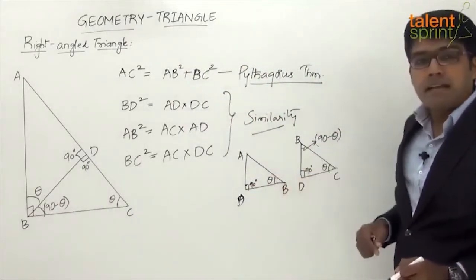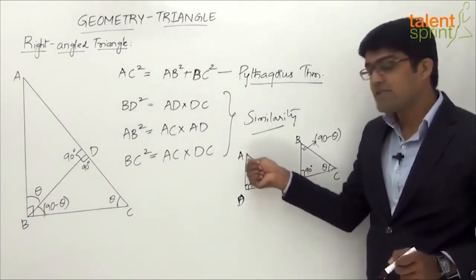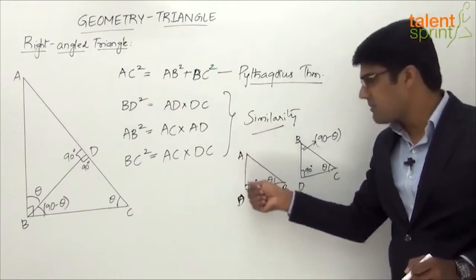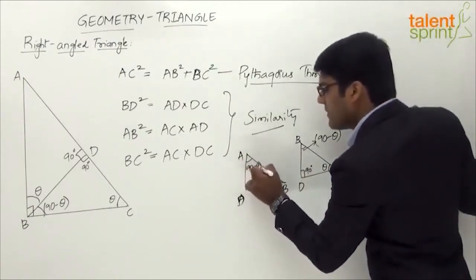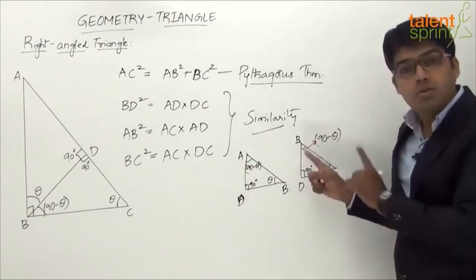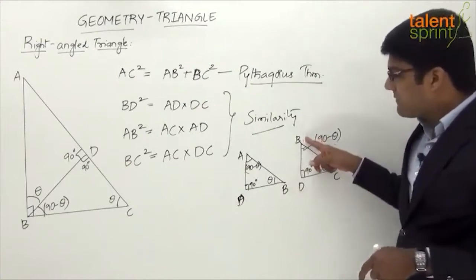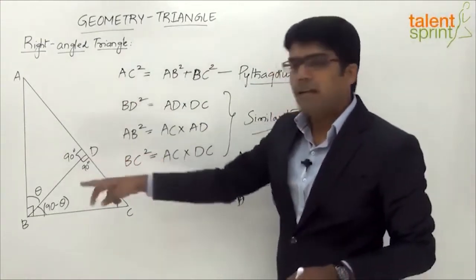And now look at the remaining angle, that is angle A here. This is 90 and this is theta. Angle A has to be 90 degrees minus theta, because the sum of all the angles has to be 180 degrees. So this is 90 degrees minus theta. Now don't get confused here. This angle B and this angle B are two different angles, right? This is the part of BDC and this angle B here is the part of BAD.